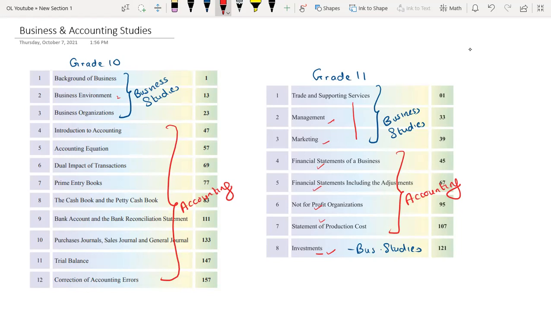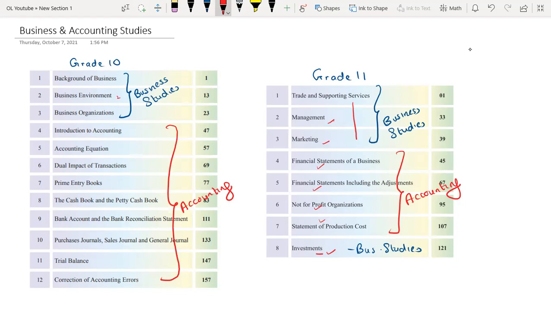We are not talking about the physical environment here, right? Whatever the factors that are surrounding a business are called business environment altogether. We can categorize them into two, internal as well as external environment, right? In the third chapter, you will be studying about various types of business organizations. You will be studying about sole proprietorship, partnership, and company, right?